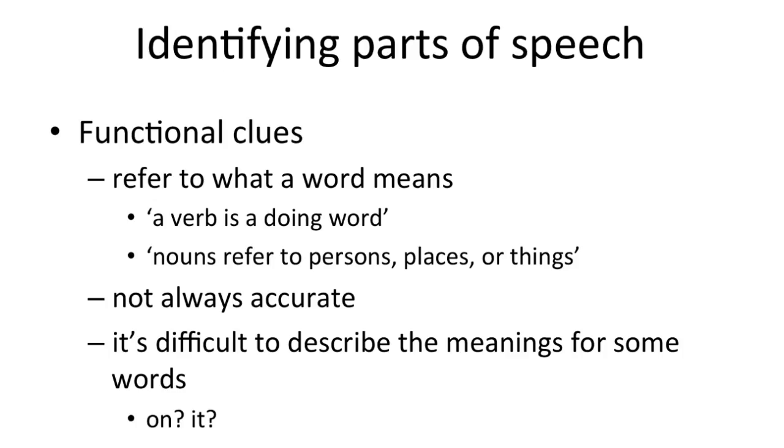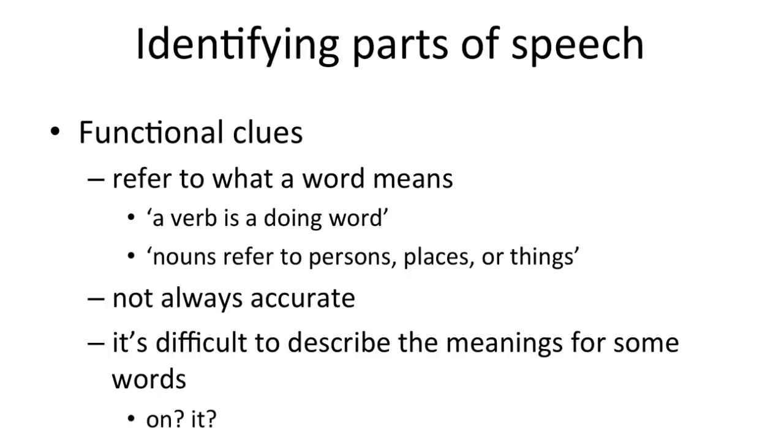Identifying parts of speech. When we want to figure out what part of speech a word belongs to, there are three kinds of clues that we can use. Functional clues are the best known, but they're also the least reliable. Functional clues refer to what kind of meaning a word has. For example, that a verb is a doing word, it names an action, or that a noun names a person, place, or thing. We can't rely on functional clues alone because they're not always accurate.